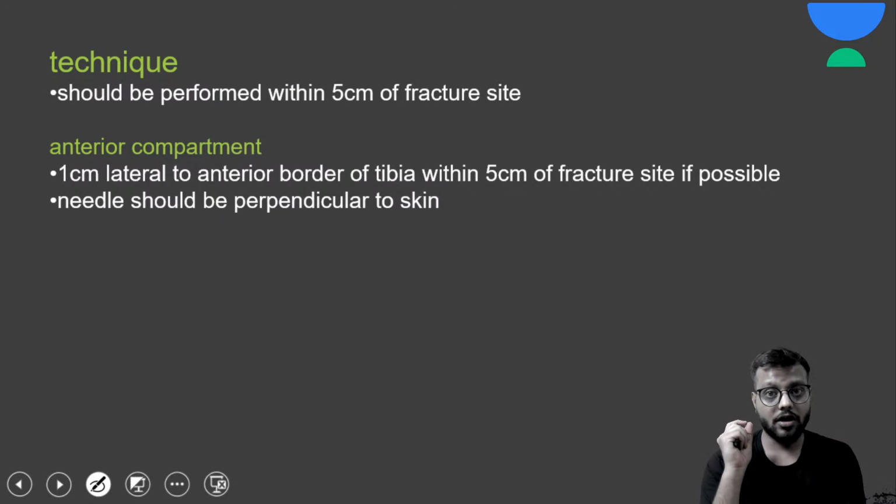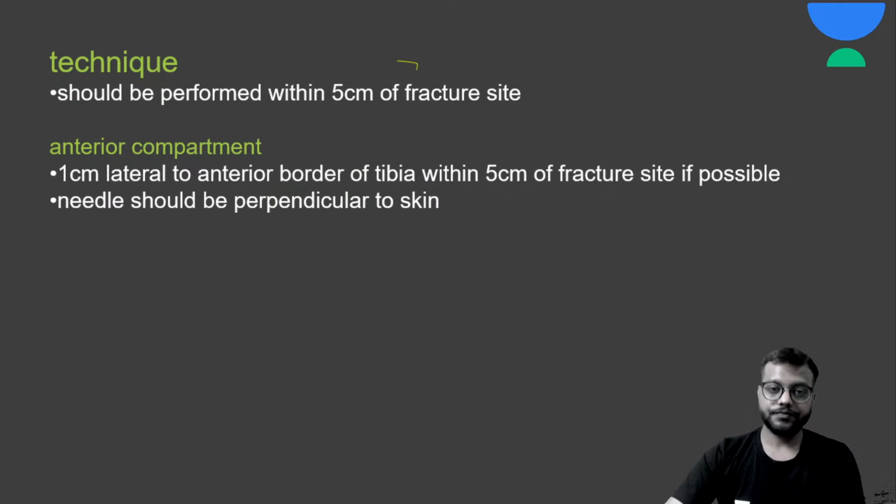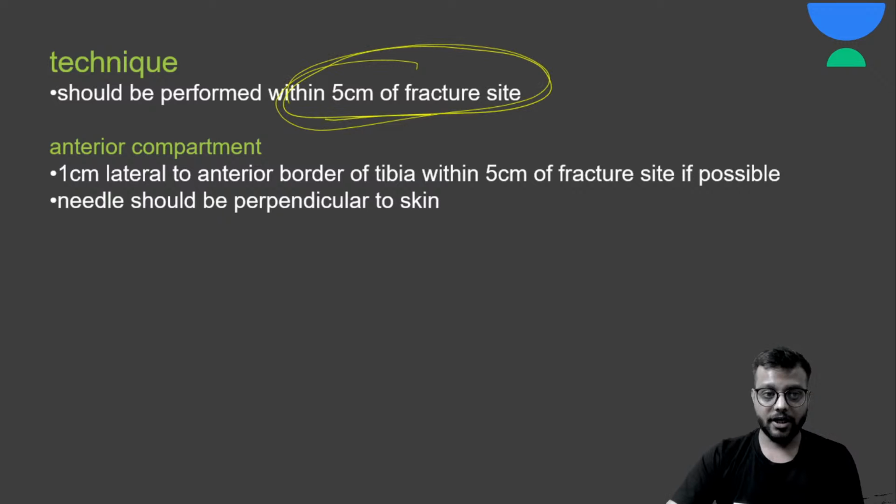Now measurement कैसे करते हैं? तो measurement करने के लिए अलग अलग कंपार्टमेंट, अलग अलग एरियाज में अलग अलग टेक्निक यूज होती है, but the basic technique is you have to measure this pressure within 5 centimeters of the fracture site. 5 centimeter ऊपर, 5 centimeter नीचे, सिर्फ इसी एरिया में you need to measure the compartment pressure.